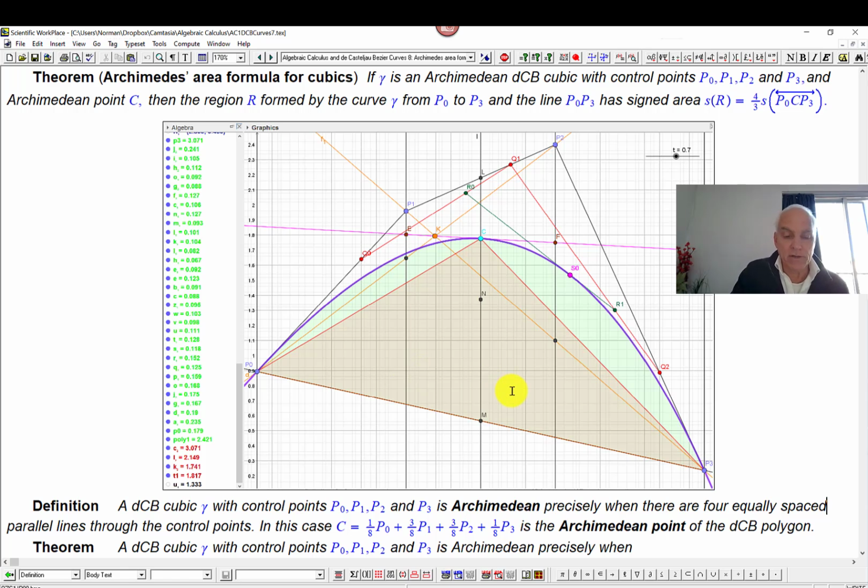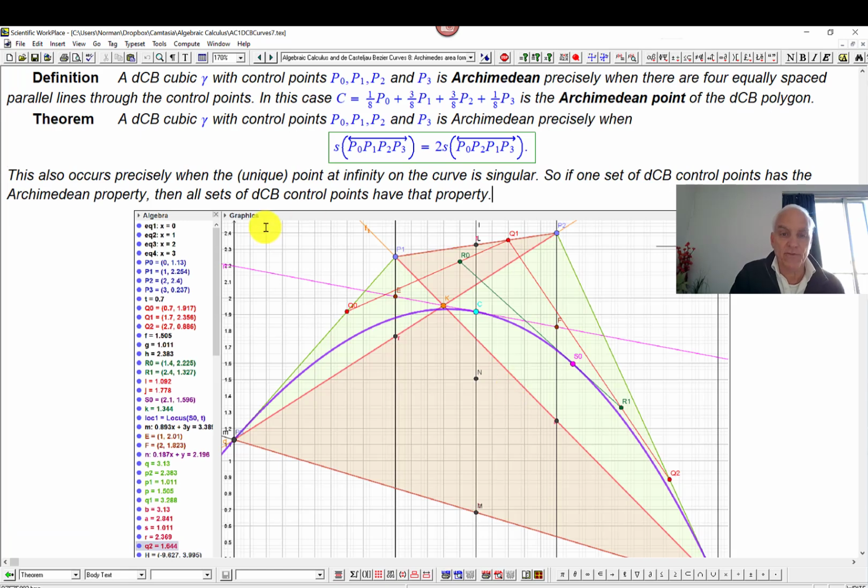Now, I'm going to tell you a little bit more about this because it's very interesting. So let's have a look at this next one. This next one is an alternate way of understanding this Archimedean property.